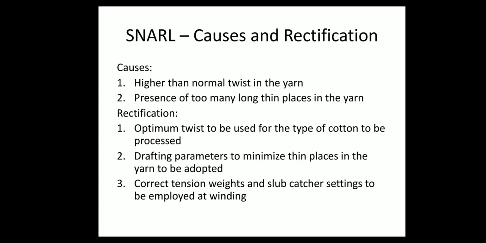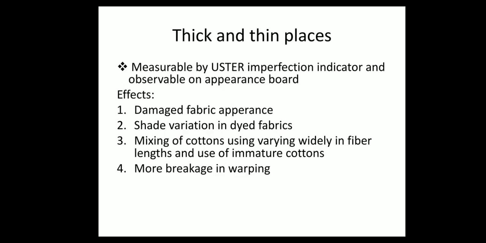Causes and rectification. Causes. Higher than normal twist in the yarn, presence of too many long thin places in the yarn. Rectification. Optimum twist to be used for the type of cotton to be processed. Drafting parameters to minimize thin places in the yarn to be adopted. Correct tension weights and slub catcher settings to be employed at winding.